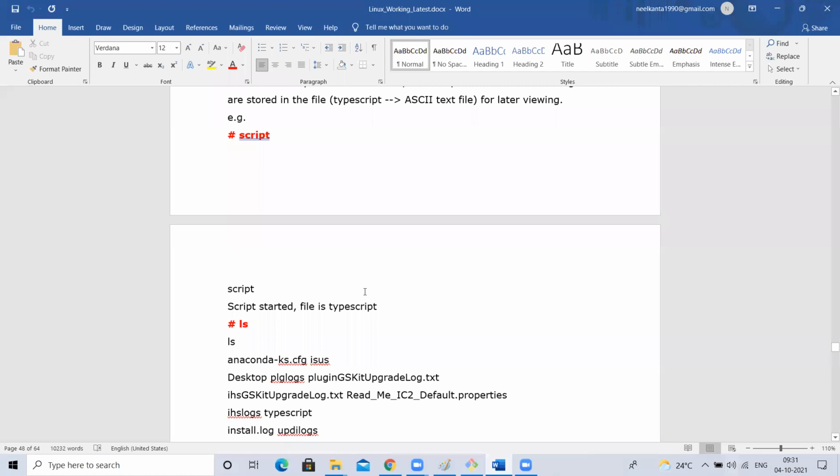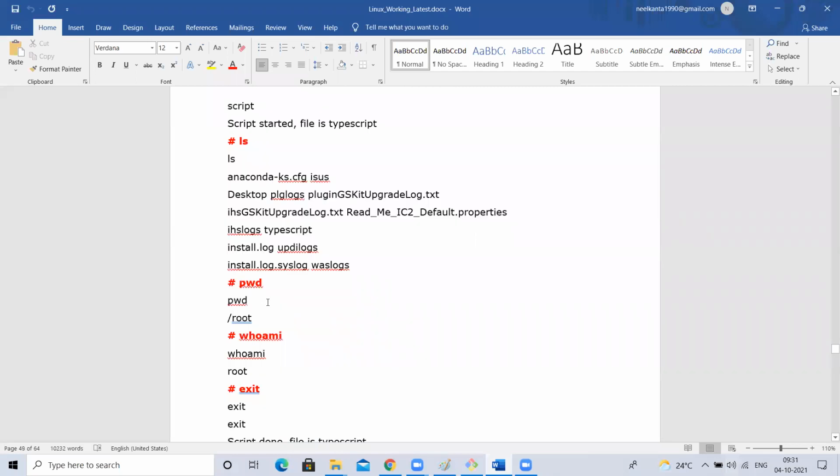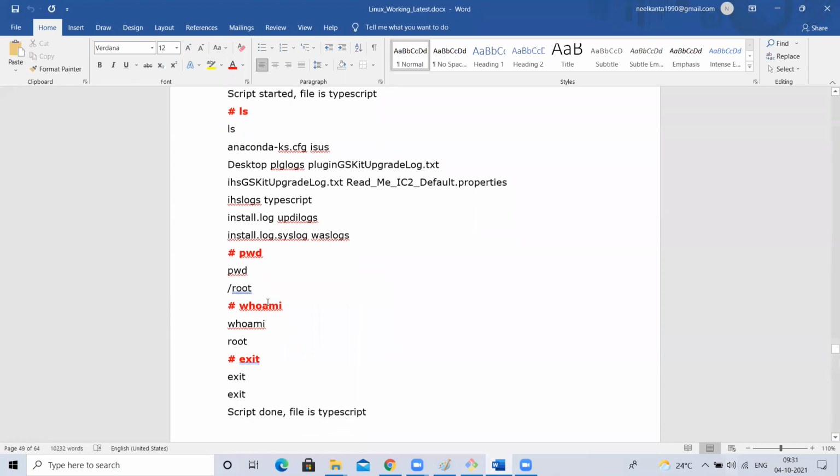Next, one more question. If you want to slightly modify that script, can you modify it? You can modify it after saving it. It is a normal script, a normal file.